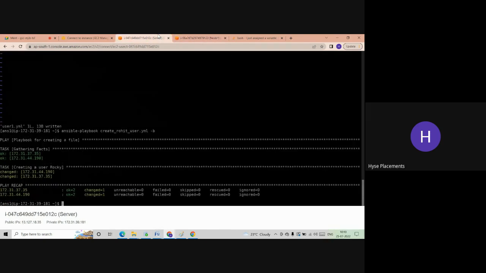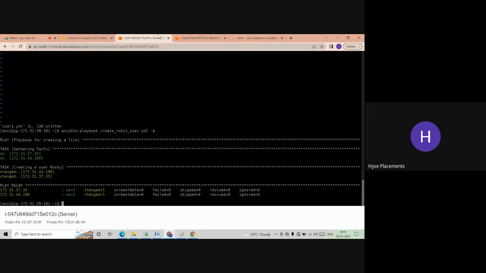See, so here we can use the variables and also we can use the files. So you have to create the file with the kind of information you are going to maintain in your playbook. Whenever you need that information, you have to include that file name in the vars_files section, and in the remaining sections of the playbook, you can use the references from that file. Wherever you want to use the reference of the Rocky value, you have to use the name given to the Rocky value. What is the name given to it? User1 is the name, that is the variable name, so that you can directly use it in your playbook.